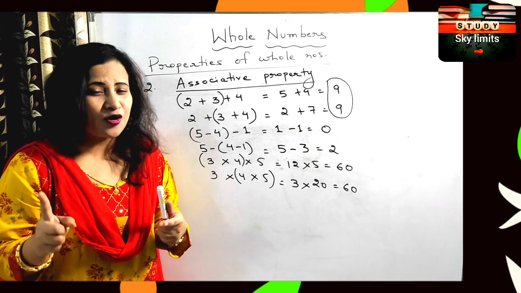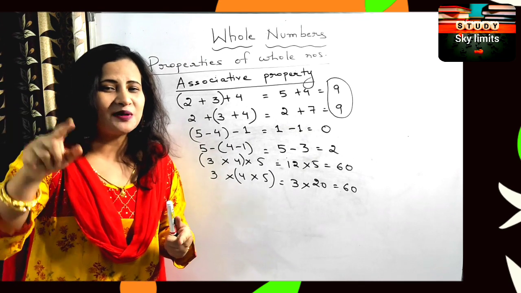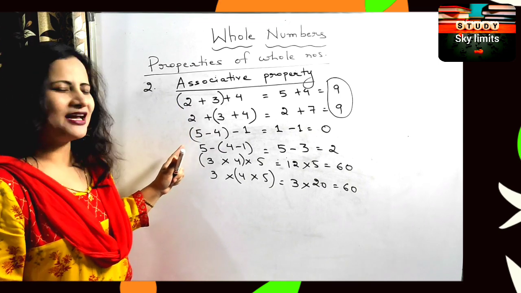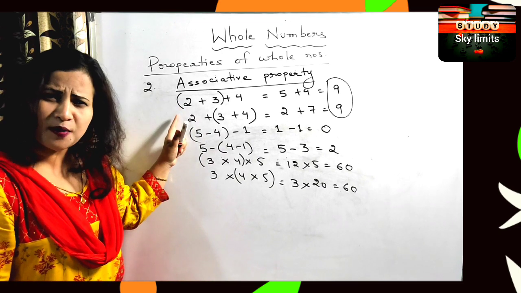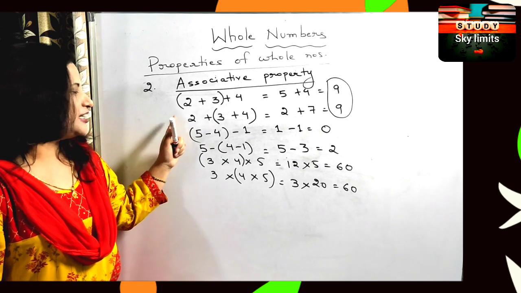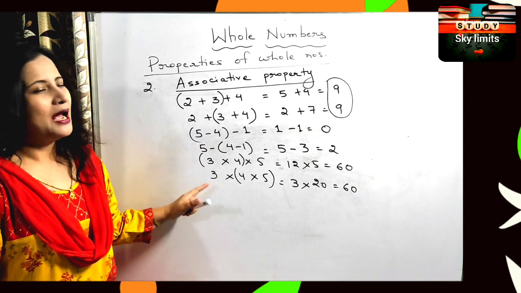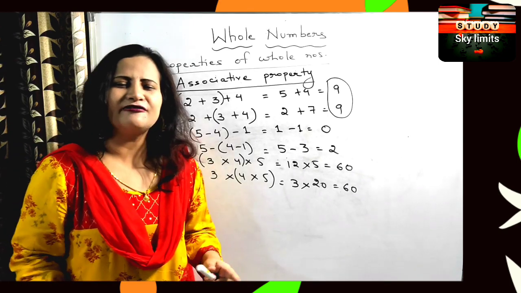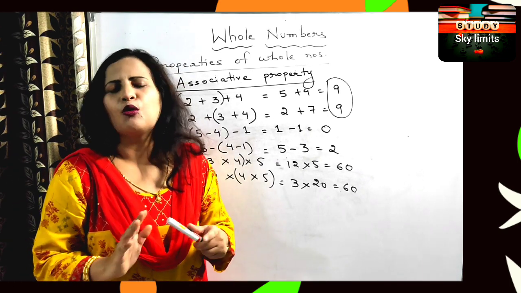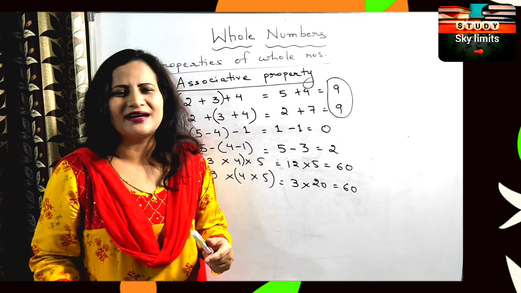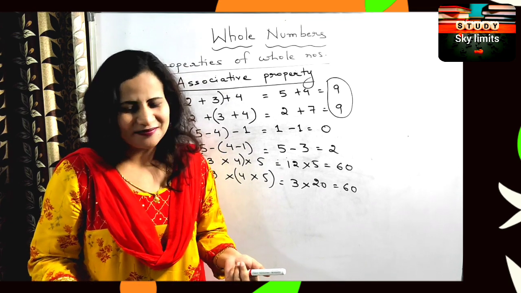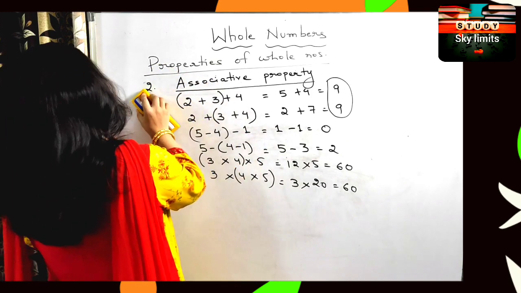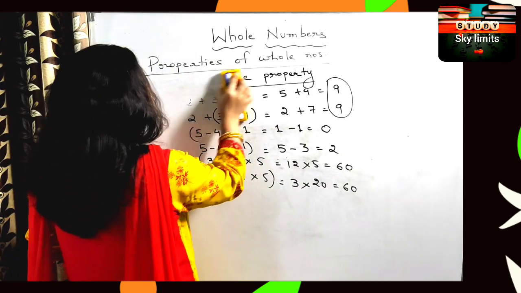So that means the first property we studied, the commutative property, holds true for addition as well as multiplication. Associative property also holds true for addition as well as multiplication. But it doesn't hold true for subtraction. And if you check for division, it won't hold good, because in division also you won't get the same answer. Right? Okay.